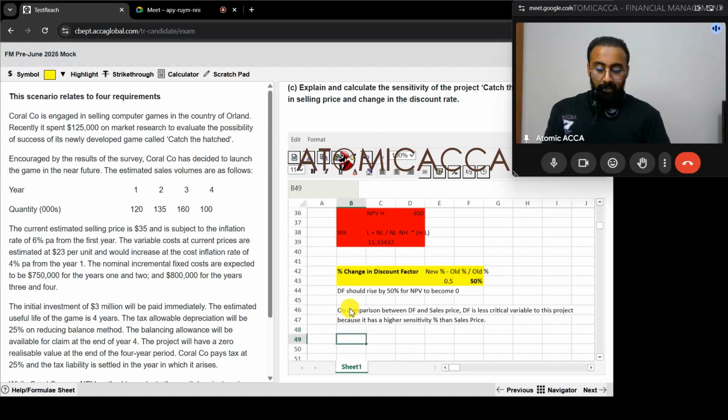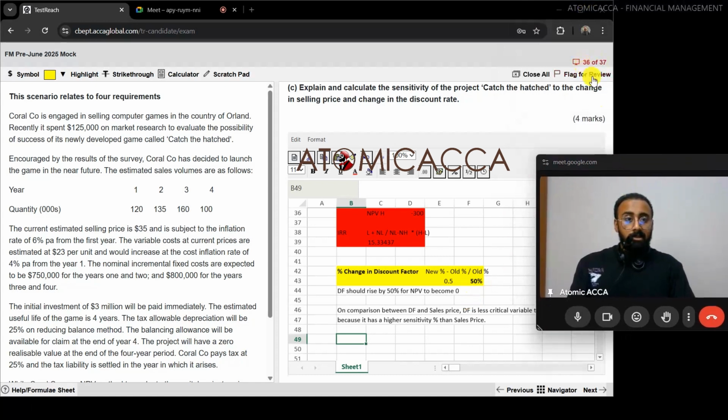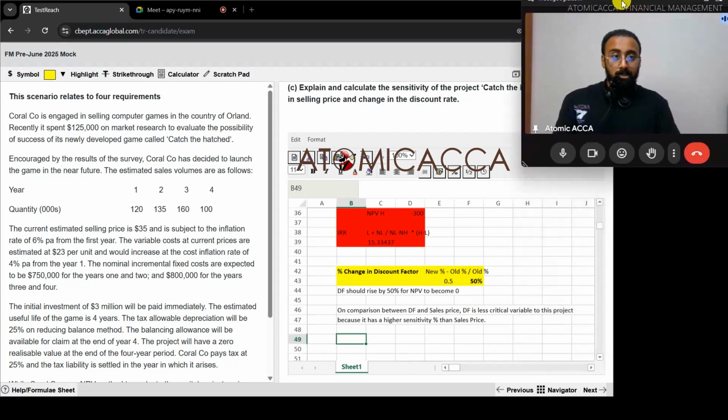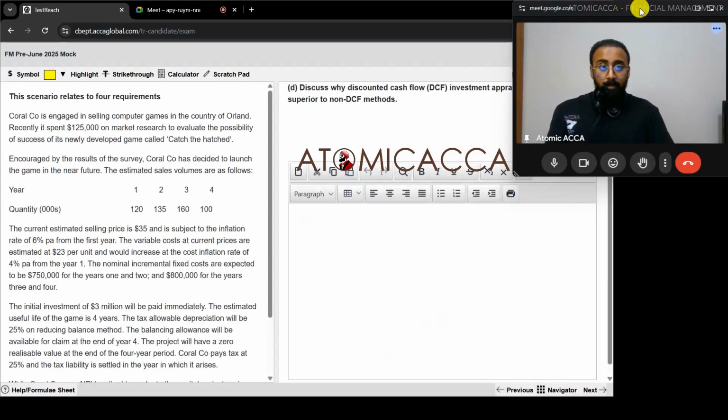So that is our final conclusion, and with this we are done with this particular question. Are we done with this thing? No, we are at 36th question, so we have 37th question. That will be the end to our section C. So let's move to this final one.